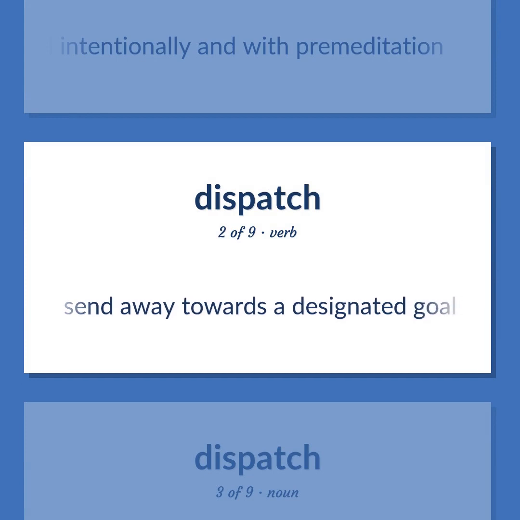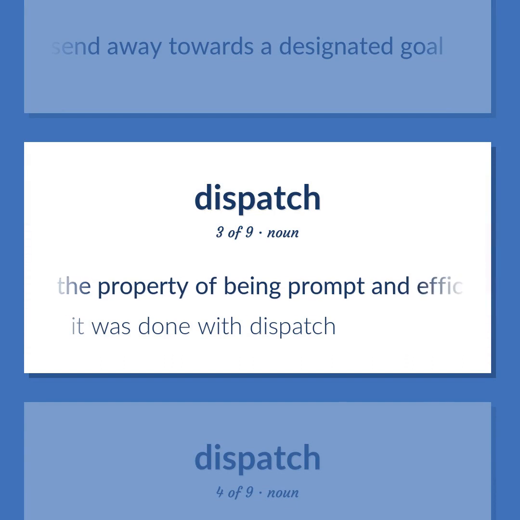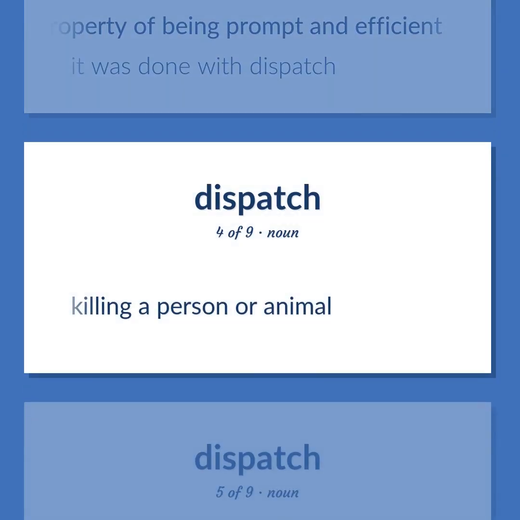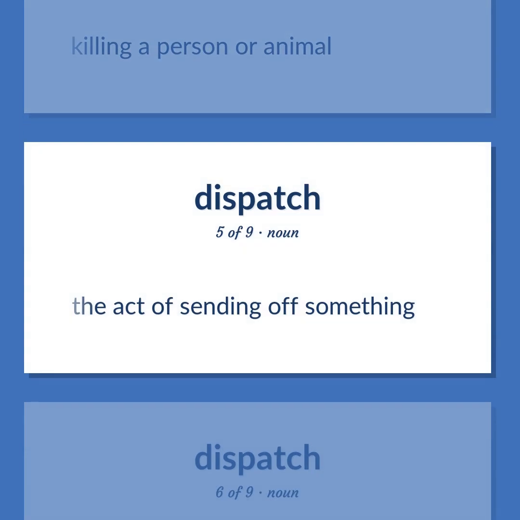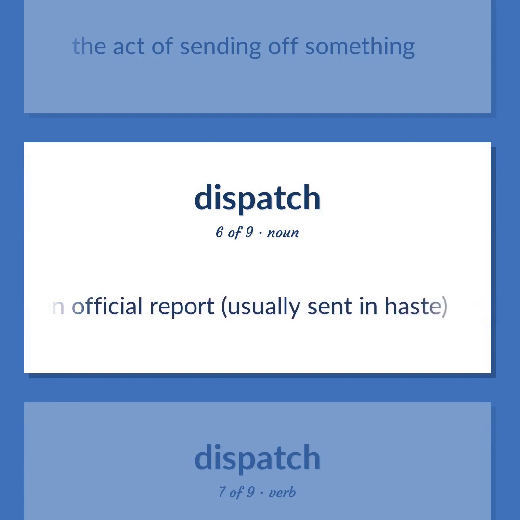Send away towards a designated goal. The property of being prompt and efficient. It was done with dispatch. Killing a person or animal. The act of sending off something. An official report, usually sent in haste.